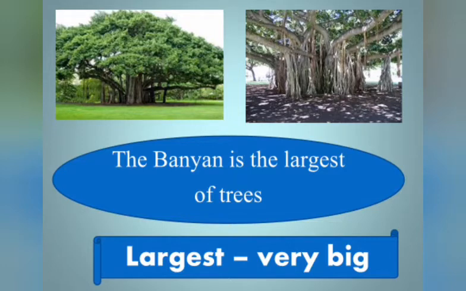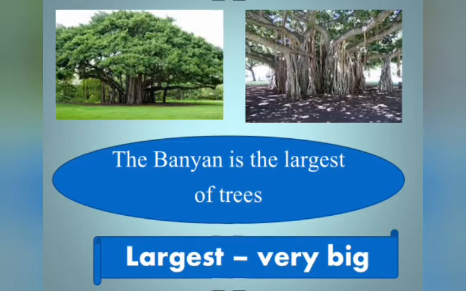Can you all see this image? See how large the banyan tree is? It has so many branches and roots. Okay? Did you play using this tree? Yes, very good. Okay, children. So, the first line is: the banyan is the largest of trees. Largest means very big. I am just revising it again. Okay, children, come, let's move on to the second line of the poem.